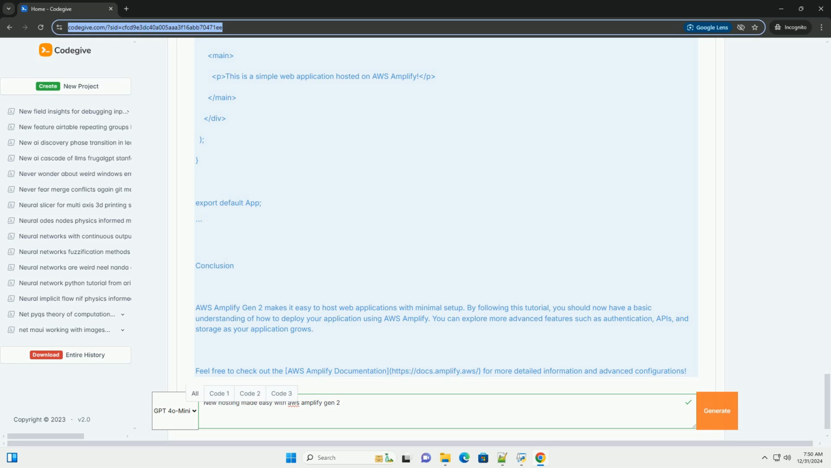Feel free to check out the AWS Amplify documentation, https://docs.amplify.aws, for more detailed information and advanced configurations.